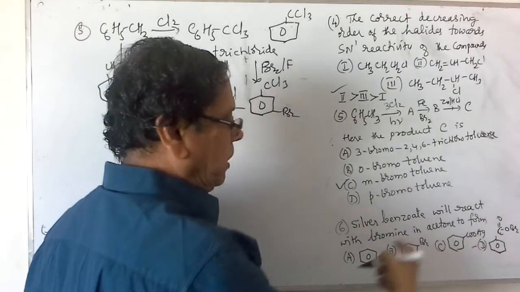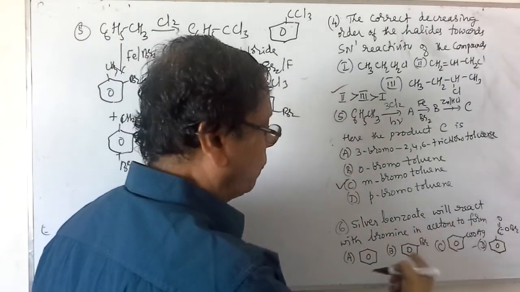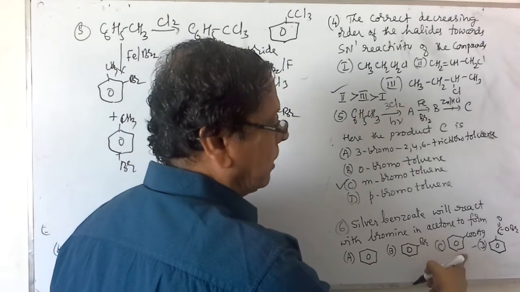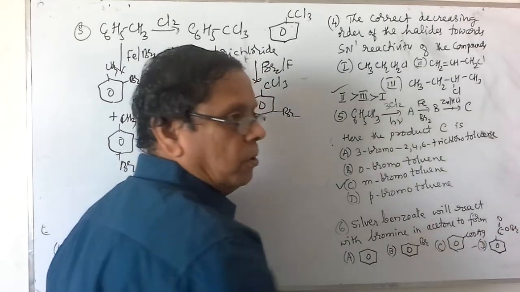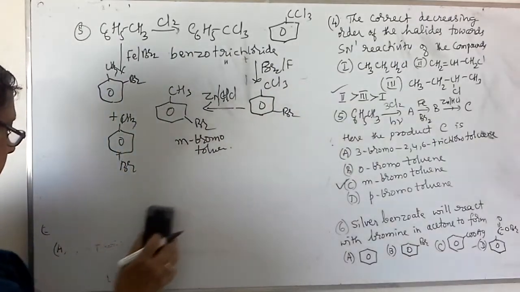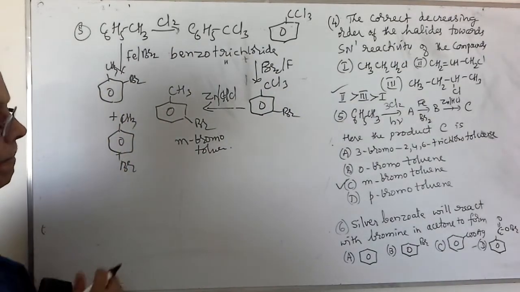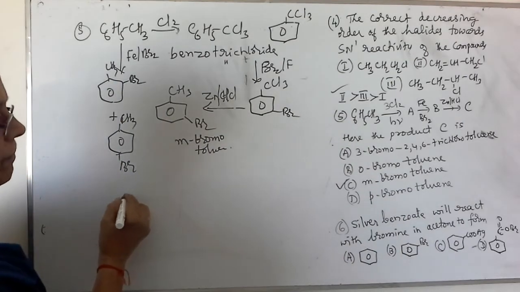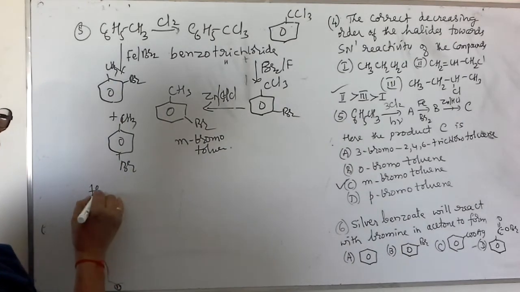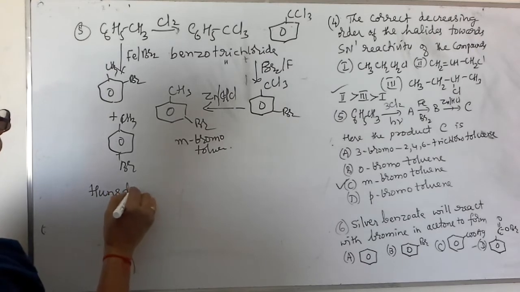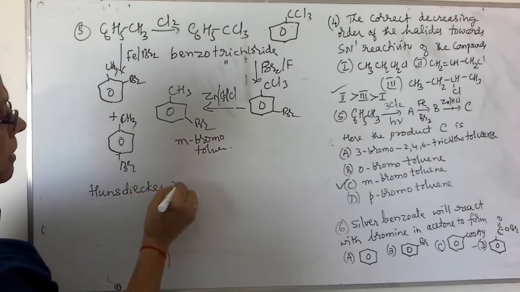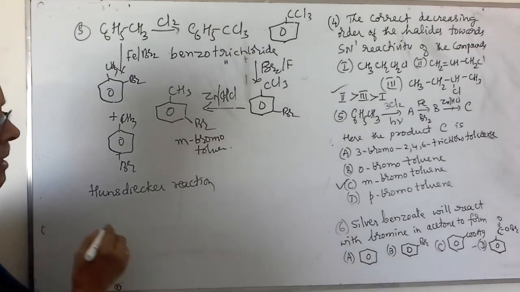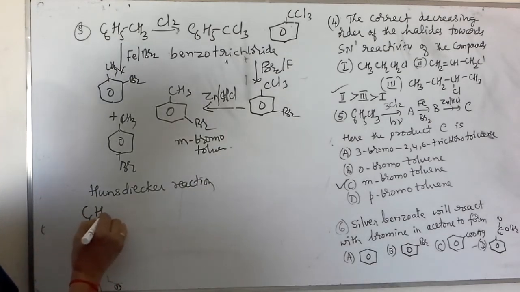Silver benzoate will react with bromine in acetone to form bromobenzene. This is actually called the Hunsdiecker reaction. In this reaction, the carboxylic group is eliminated.